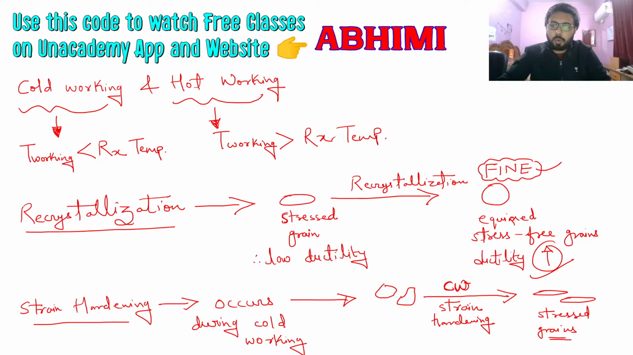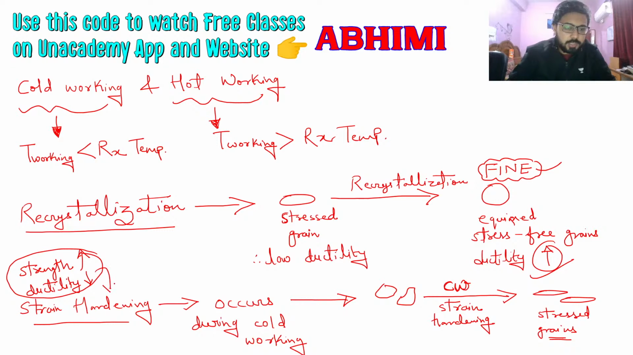So this is what cold working is doing. It is making these grains, which are not that much stressed and have some good ductility, be cold worked into stressed grains where ductility will be reduced and their strength will be going up. So strain hardening makes strength go up and ductility go down.